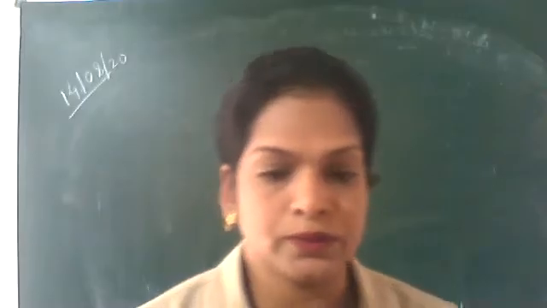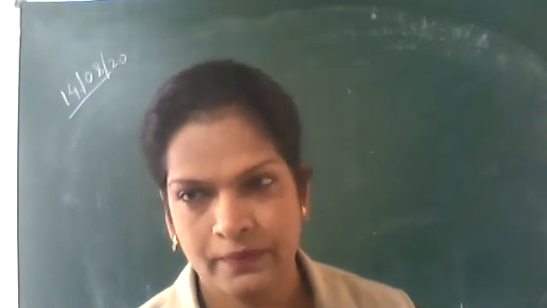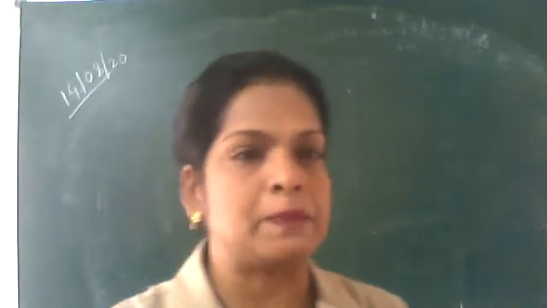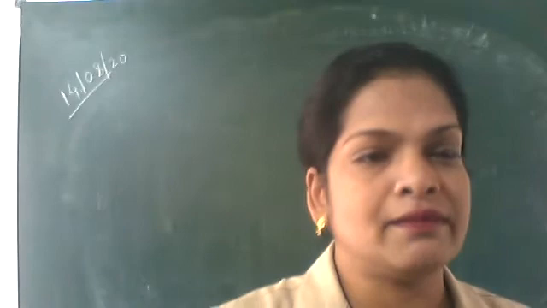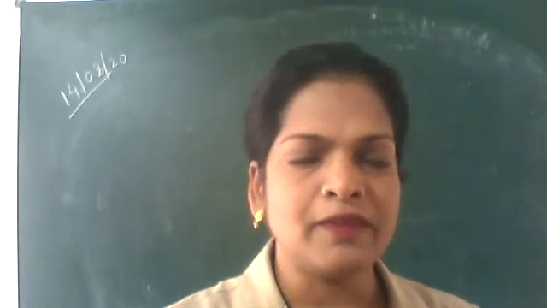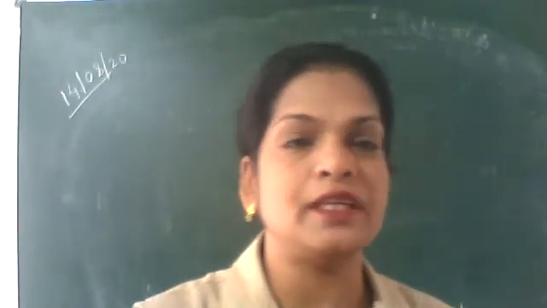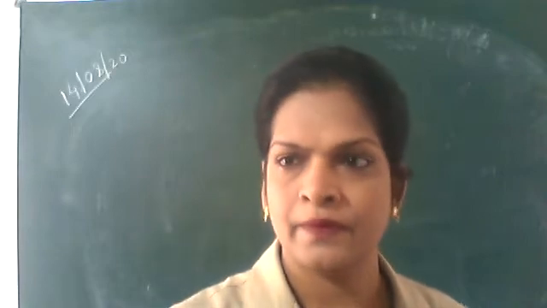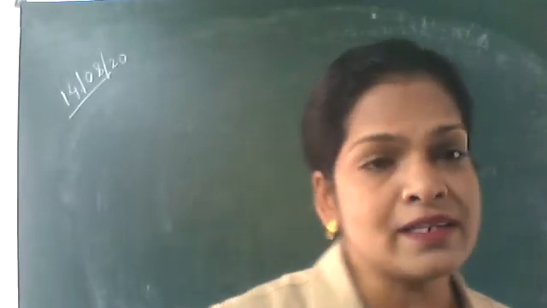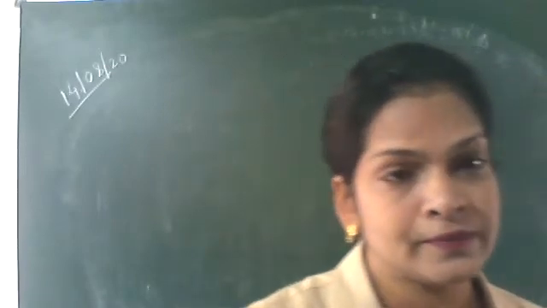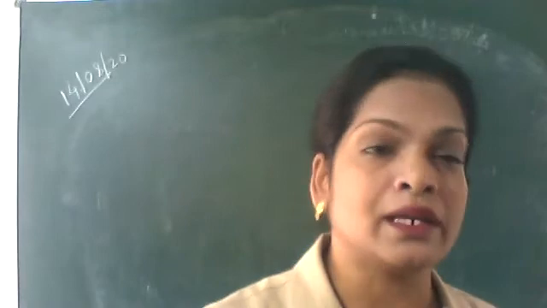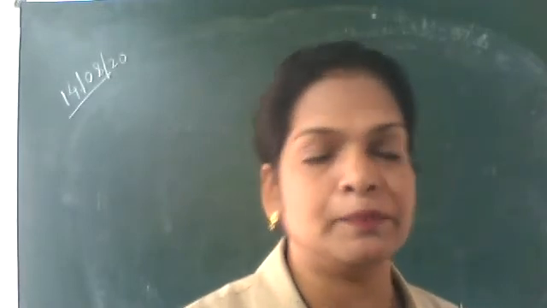So today we are going to see percentage composition. When a scientist gets some substance, then first he will identify what all elements are present in that. And after that he'll find out what is the percentage of each element in that. After finding out the percentage, he finds out its empirical formula. After getting the empirical formula, he will find out the molecular formula of that substance, of that compound.